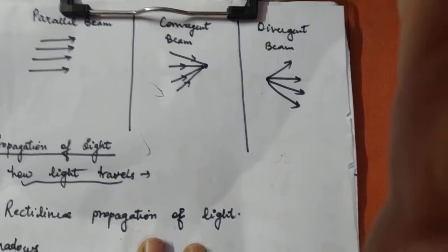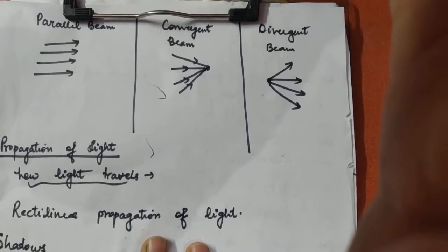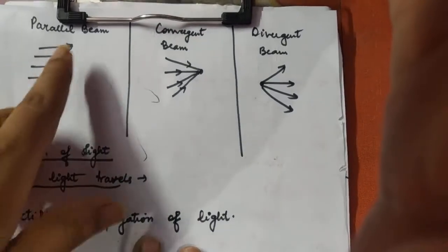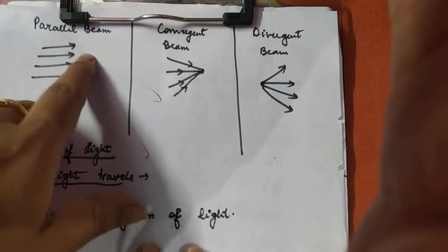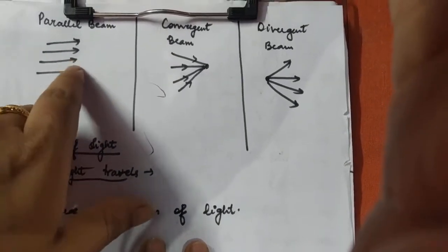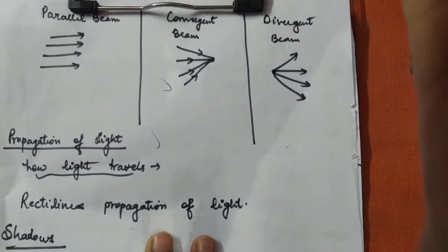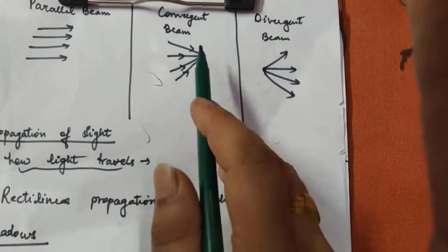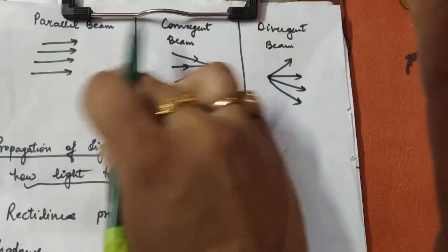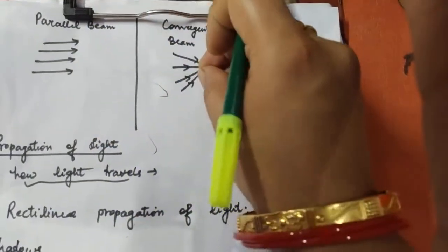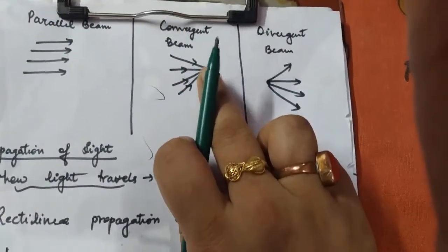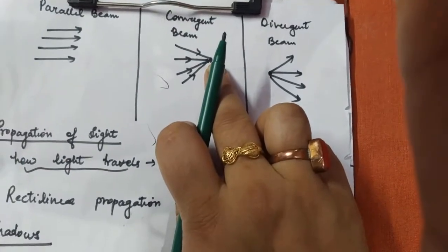Now next is the types of beams, a very easy topic. If I talk about a parallel beam, when all the rays are moving in a parallel format, this type of beam is known as a parallel beam. Next is the convergent beam. If all the rays are coming from different directions and they all meet at a single point, then this is known as a convergent beam.